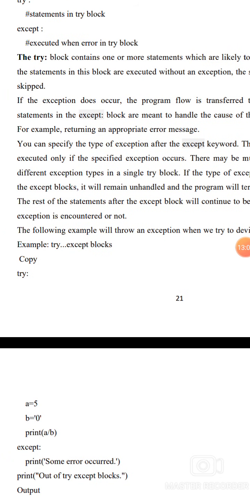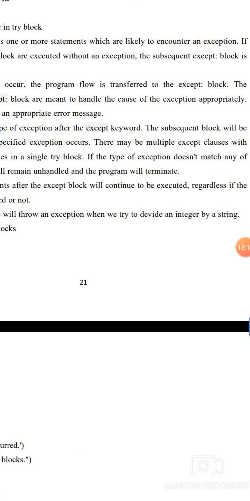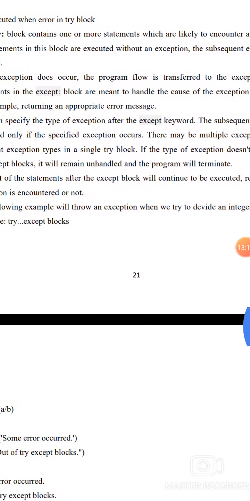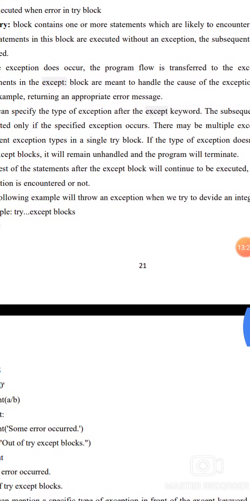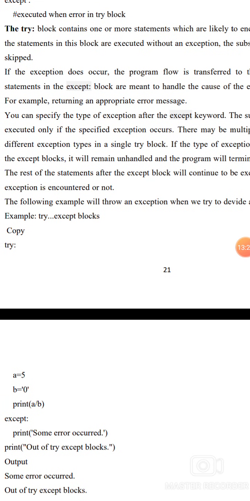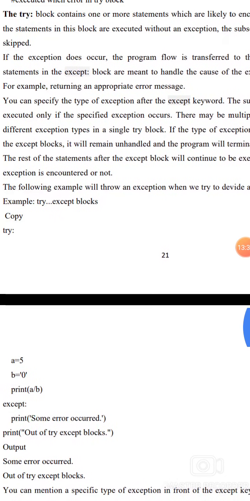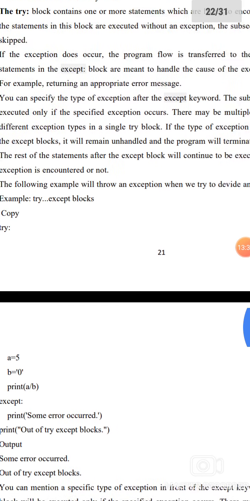If the exception does occur in the program, the flow is transferred to the except block. The statements in the except block are meant to handle the cause of the exception appropriately, for example, returning the appropriate error message. You can specify the type of exception after the except keyword. The subsequent block will be executed only if the specified exception occurs.